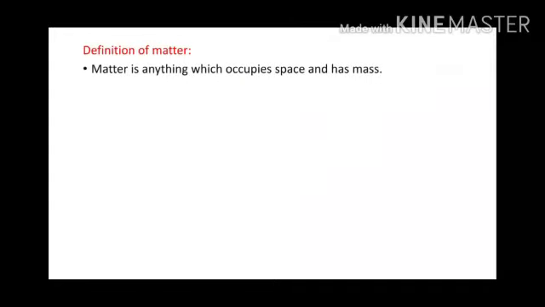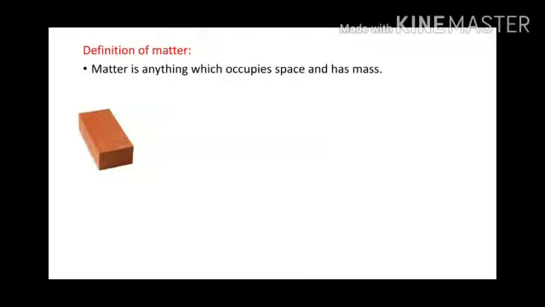Definition of matter. Matter is anything which occupies space and has mass. For example, a brick. If you keep this brick anywhere, it will occupy space and it has mass. That is, it is heavy.